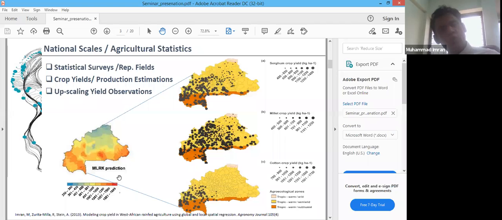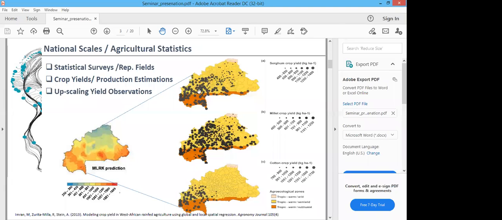The objective is to take those observations, obtained at the field level, and extrapolate or upscale those variations to the national scale so that we can get a national estimate for food security applications or food security policy making.